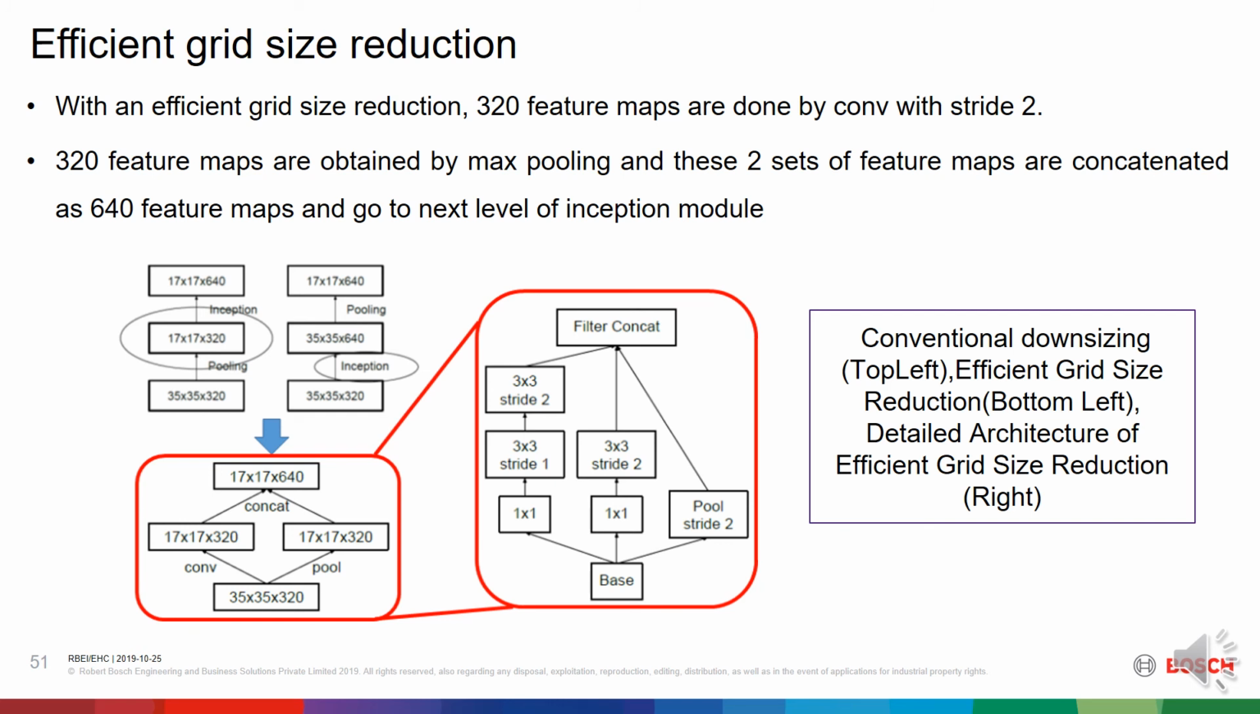With the efficient grid size reduction, 320 feature maps are obtained by convolution with stride 2. Another 320 feature maps are obtained by max pooling, and these two sets of feature maps are concatenated as 640 feature maps and go to the next level of Inception module.